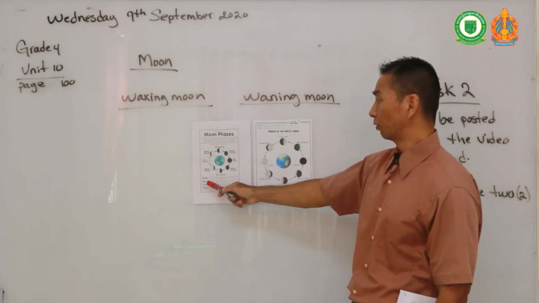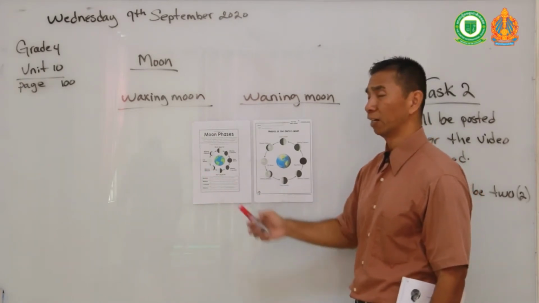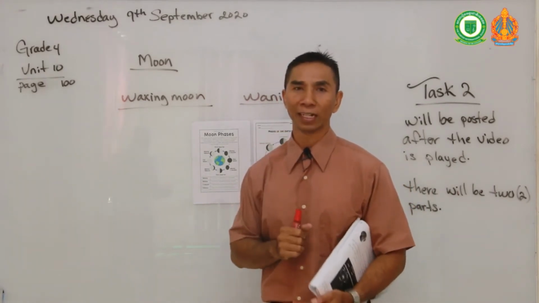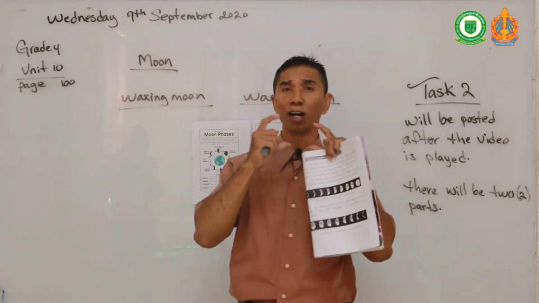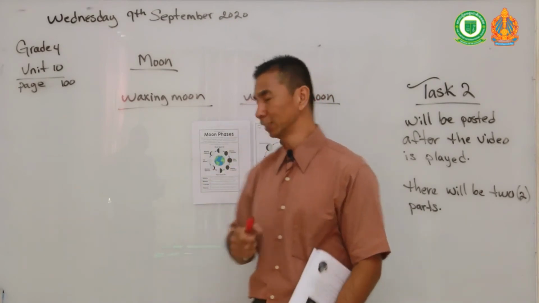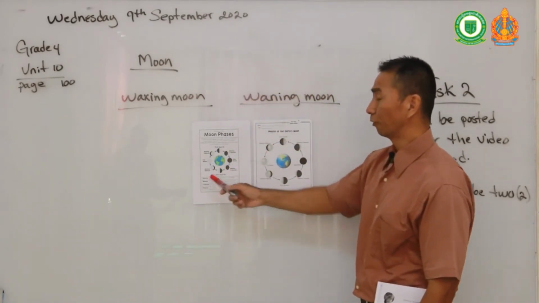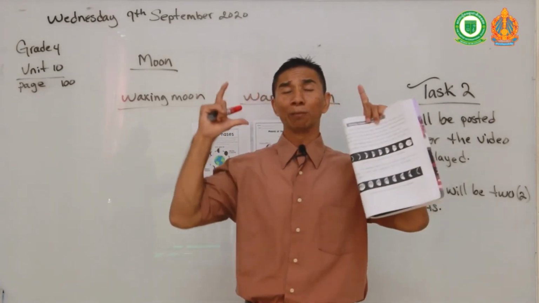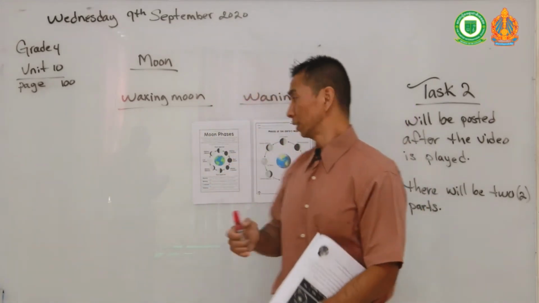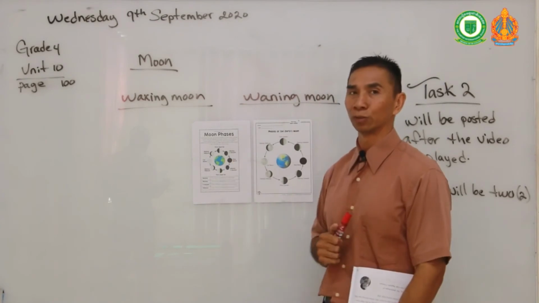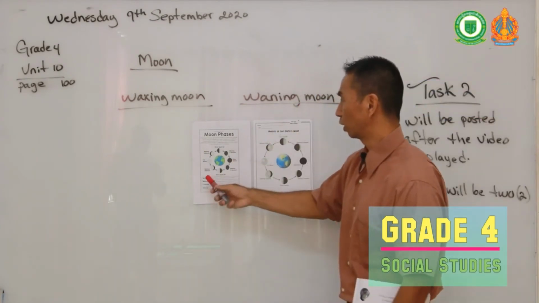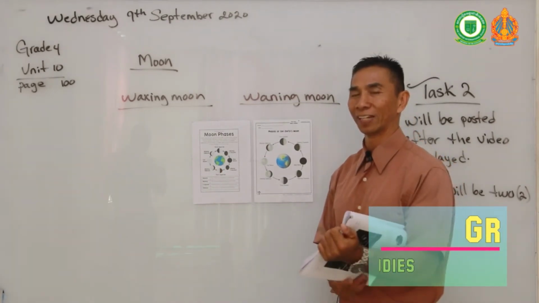And for the waning moon, the moon is appearing to get smaller. So when you look up in the sky and see the moon at night, and the moon appears small to your eyes, that is when the waning moon begins. Can you understand that? When you see a big moon in the sky, it looks real big, that is what you call a new moon. And when you look up in the sky and see a small moon, that is what you call the waning moon. Okay, you got that?